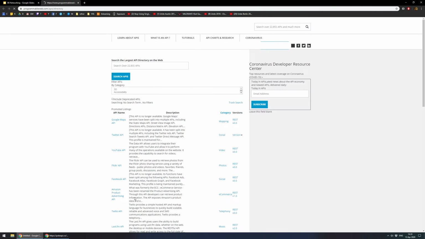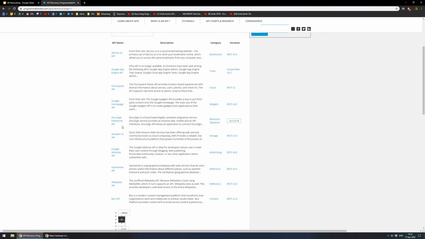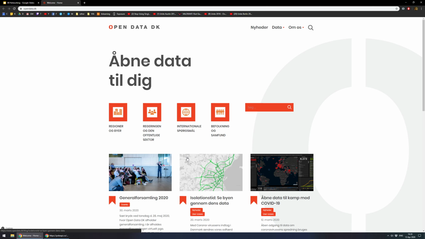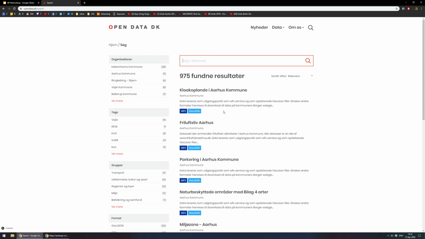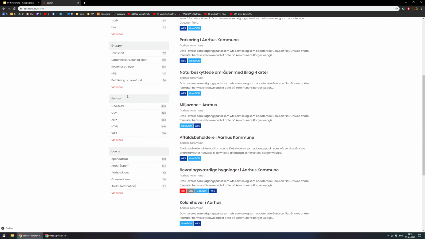And down here I have a long list of APIs you can basically browse through and see if there's anything that you think fits your project needs. And there's also open data that's actually very interesting. That's for Danish data. I know this is also in Danish, so that's a bit unfortunate. But you can go in here and you can look at all sorts of data from, for instance, Aarhus right here. There's parking spots in Aarhus. You can get some JSON data about that. So there's a lot of interesting things here that you can take and use for free.